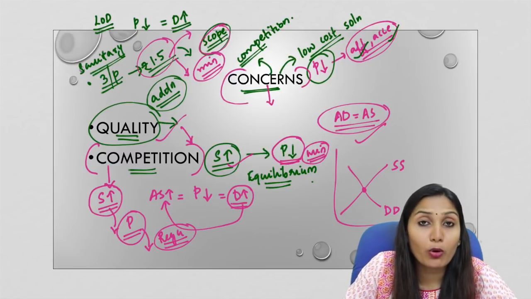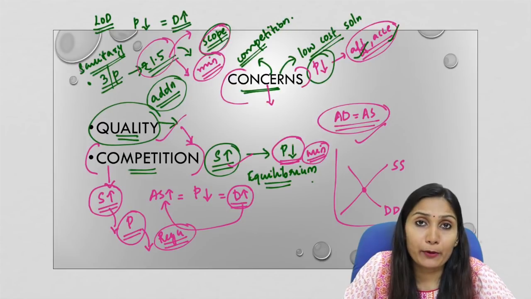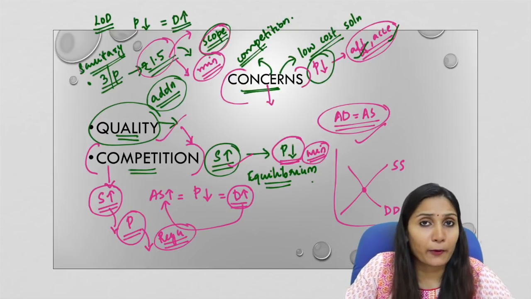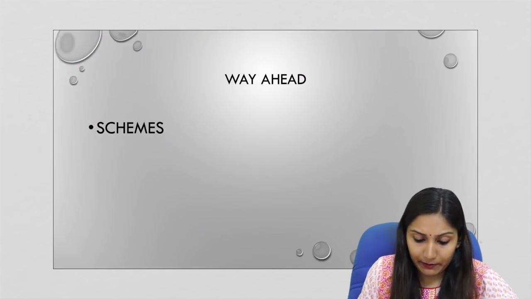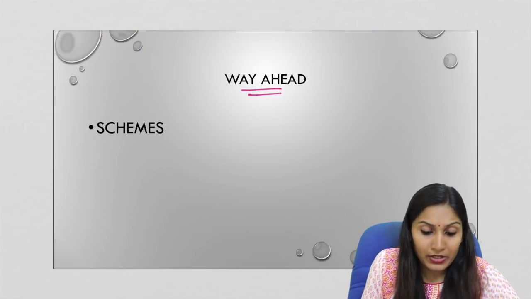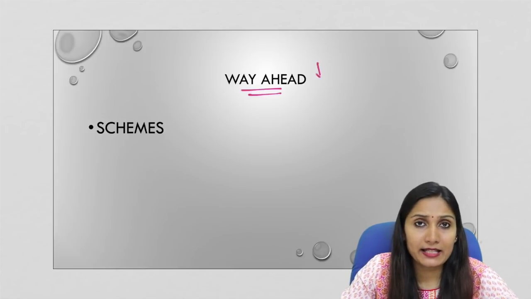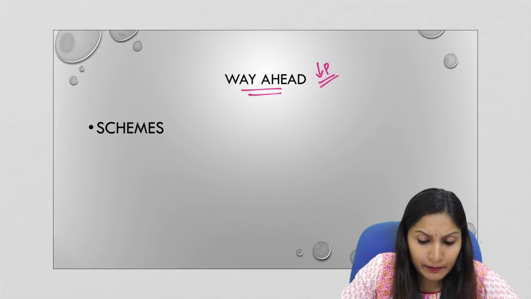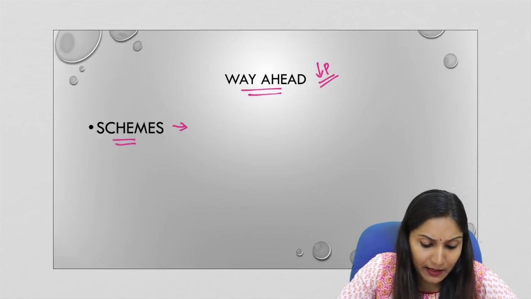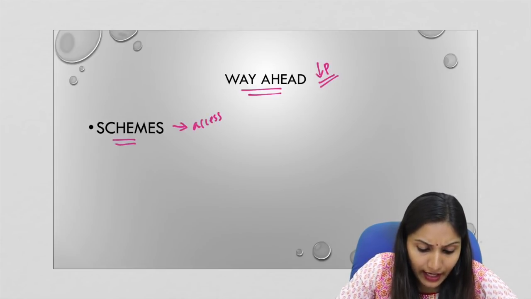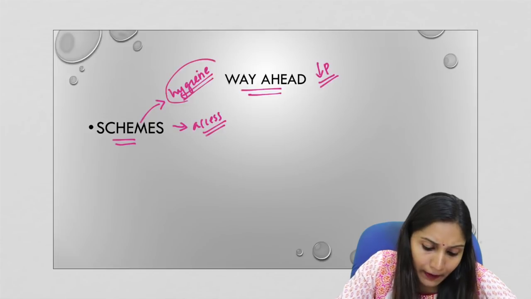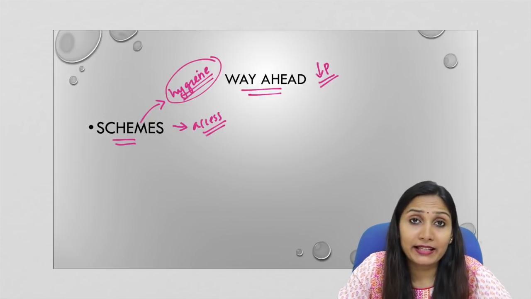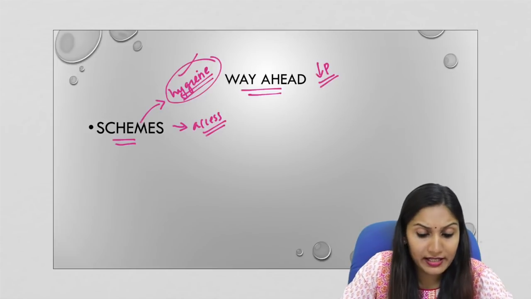Is there scope for a further price cap or a price decline in these products? This is the basic question that the government should answer. Now what can be done, or what is the way ahead? Instead of trying to bring in a price cap or a decline in prices, the government can think about bringing certain schemes in order to provide access to these commodities. As I said, the new list is focusing on hygiene products, not on primary medicines or any medical devices.